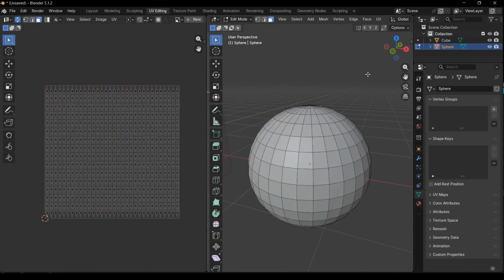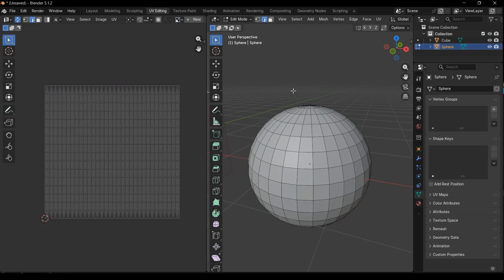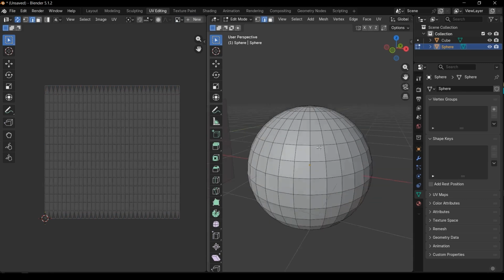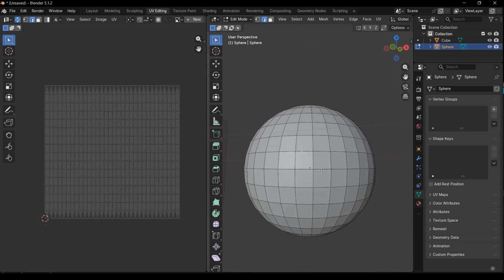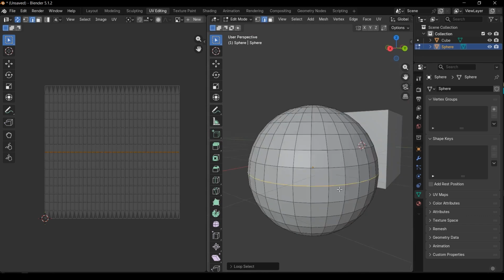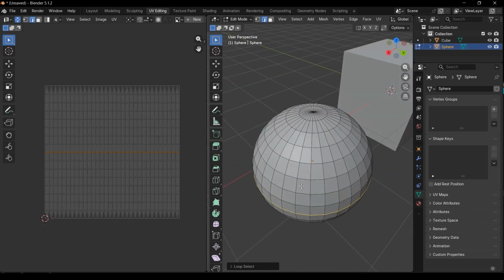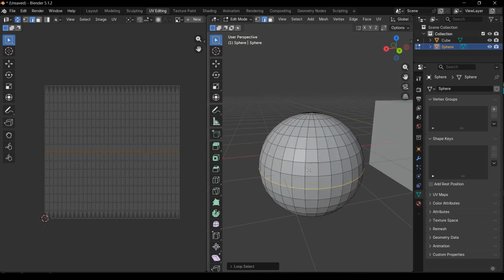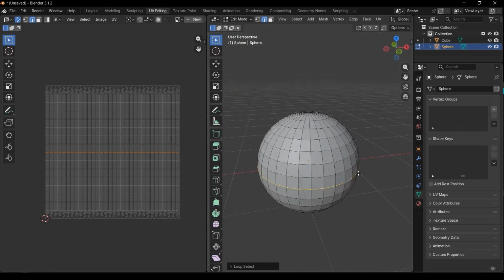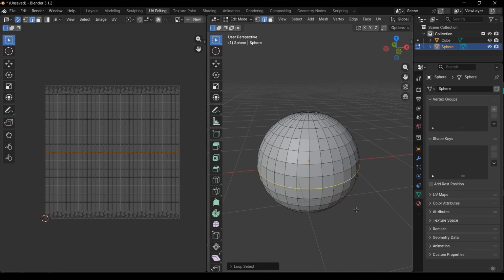Alright, press Tab, and here go to the edge mode using the 2 key, and here the best way to create UV for a sphere is to press Alt and click and cut this edge, and then unwrap the sphere, and it will create 2 UV islands for you. This is the best way to create the UV for the sphere.